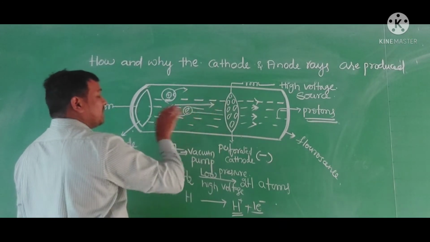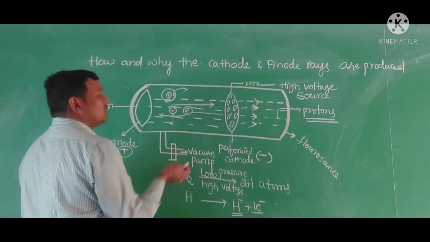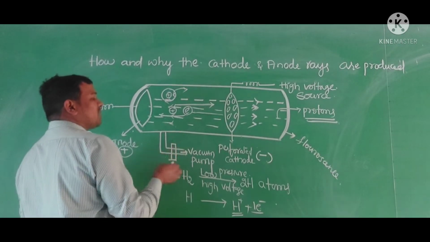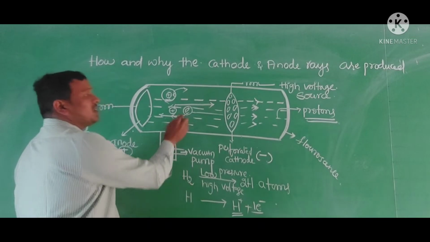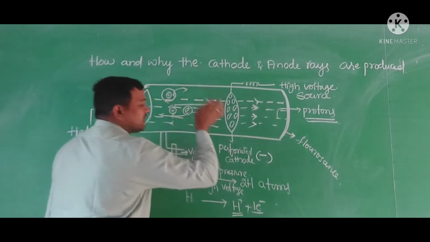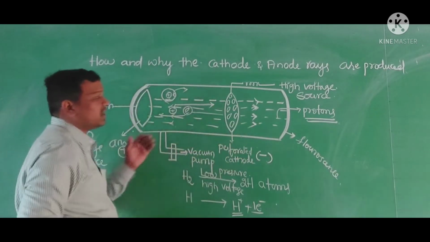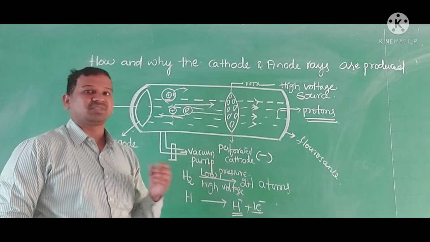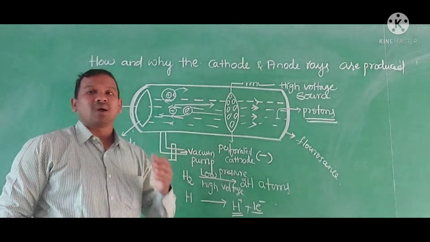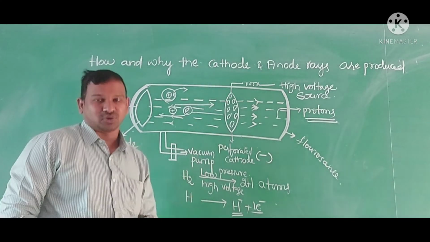While going, because of the number of atoms, a number of cations and a number of anions will be formed. They will go towards the cathode and towards the anode. Like that they will form as rays. So this is the actual mechanism which is happening inside the formation of the anode rays and the cathode rays.